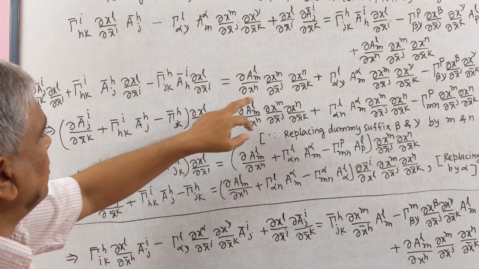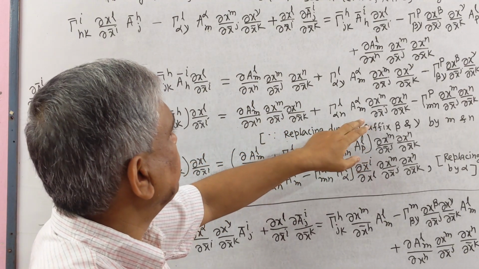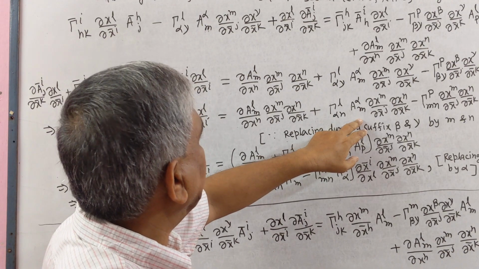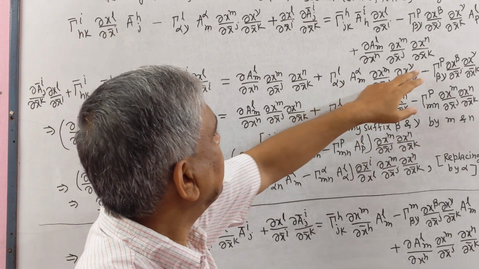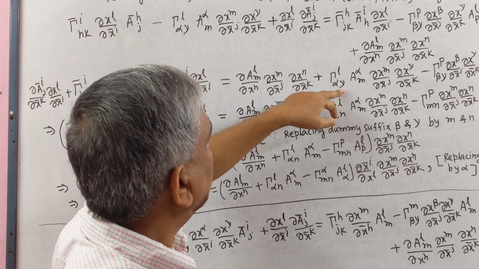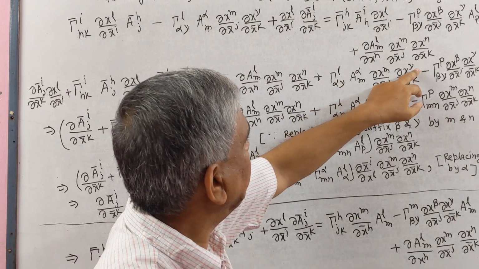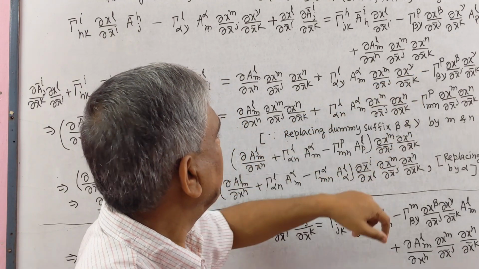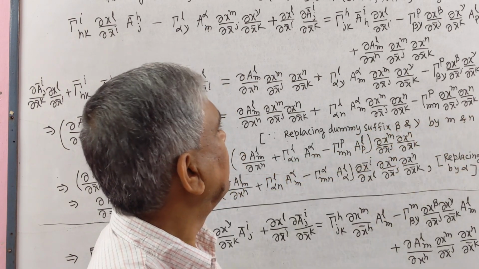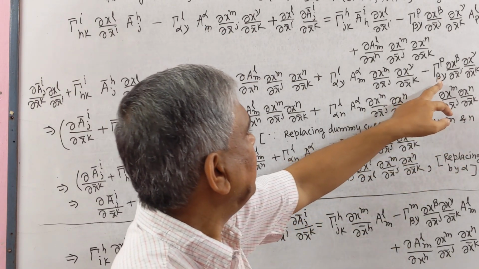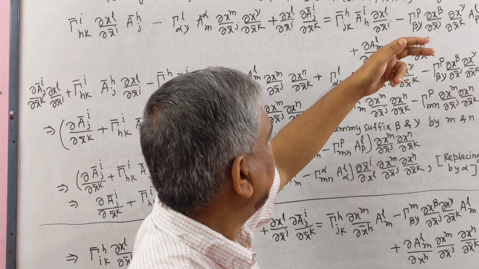Here this term remains same. This term, here we see that γ is the dummy suffix, so we replace this γ by n. Here we write n, here we write n. So replacing the dummy suffixes β and γ by m and n, and here β we replace by m.